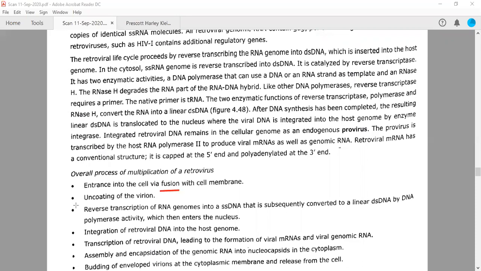After fusion, it will be uptaken by the animal cell, which in the case of HIV is known as T helper cells or macrophages.